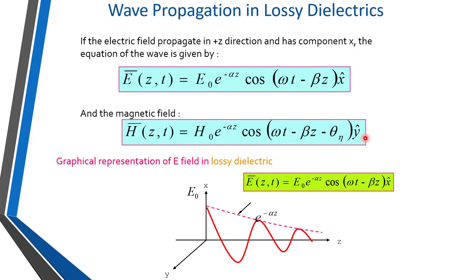And this H component has a Y component, because it is Y for the Y field, H of HY AY. So H of z,t is represented as H naught e raised to minus alpha z cos of omega t minus beta z minus theta n into AY cap. So we can represent this wave like this. In this figure, the wave representation is shown.